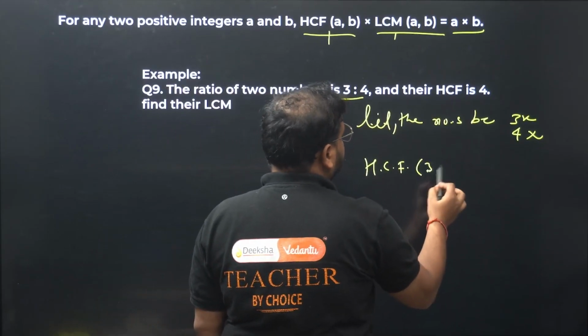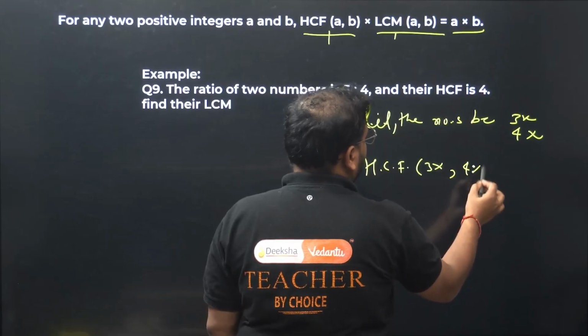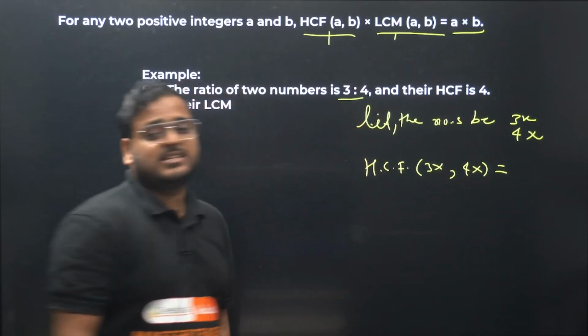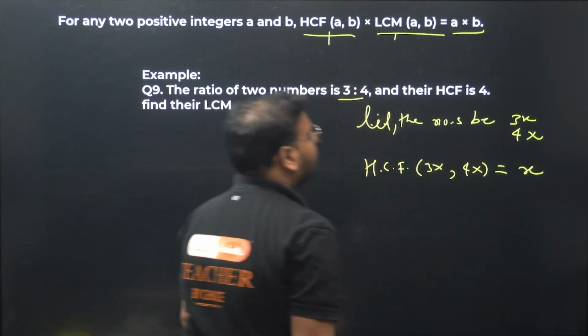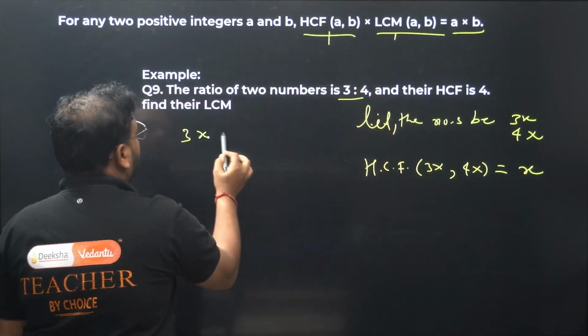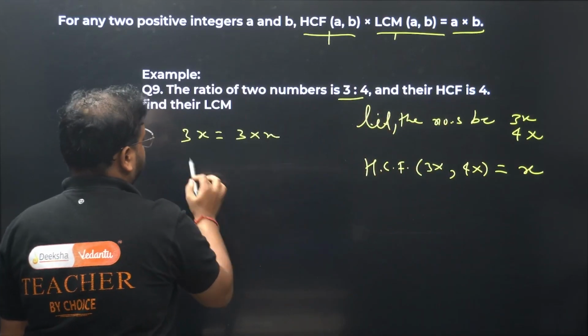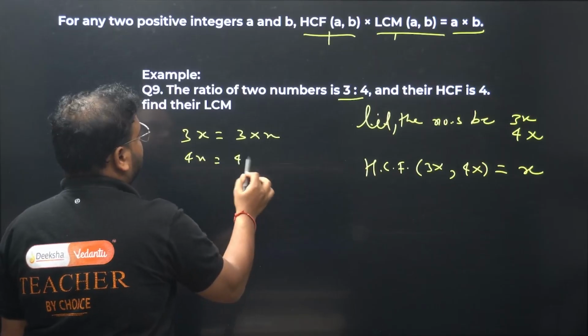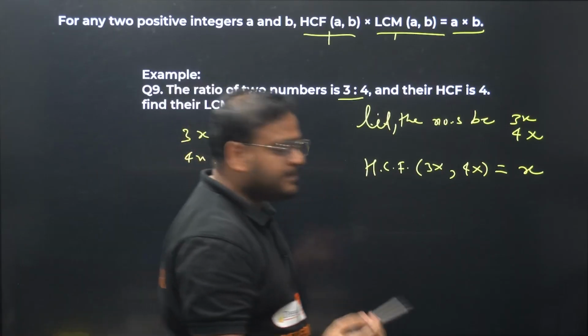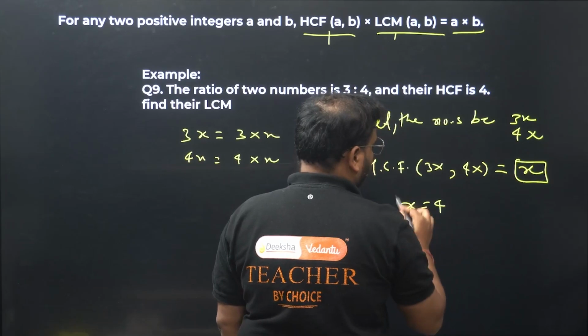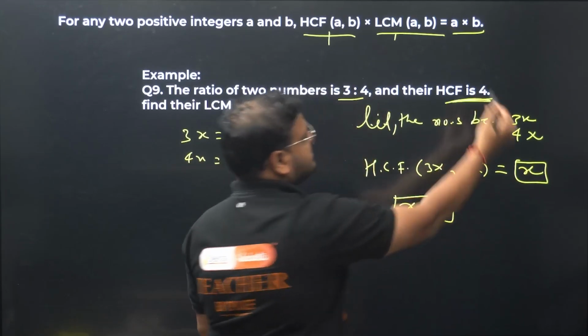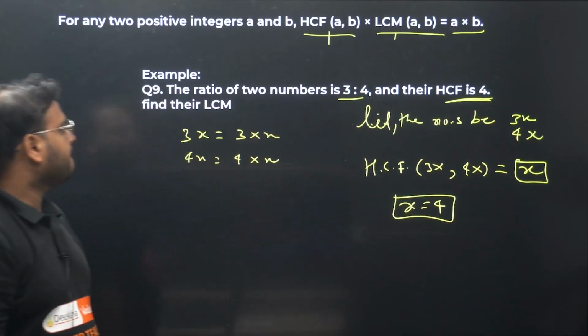HCF of 3x and 4x. How much is the HCF of 3x and 4x? It's simply x. Right? Because if you write the number 3x, what's the product? 3 times x, 4 times x. So 4x. Okay. It means basically this is my HCF, x. My x value is what? 4. They've given it here. HCF is 4. Okay. Super.